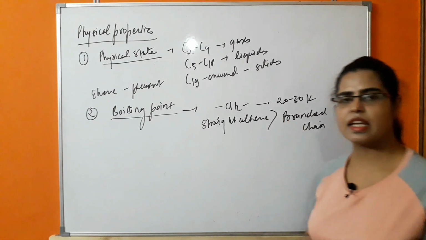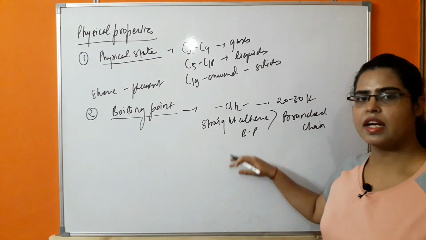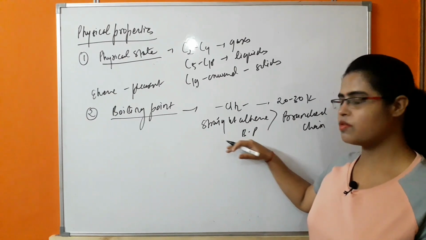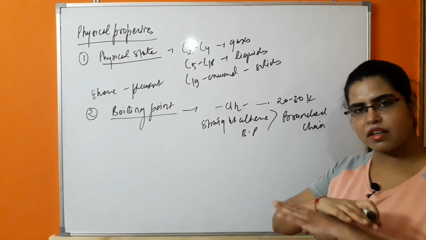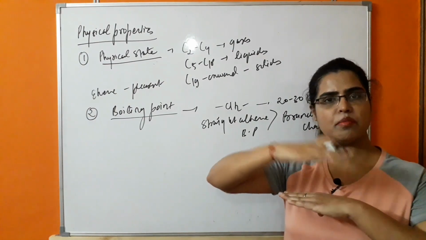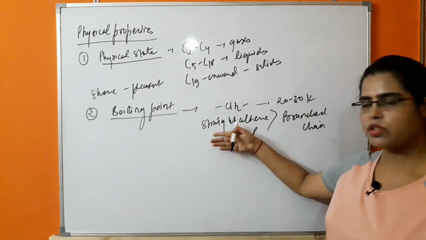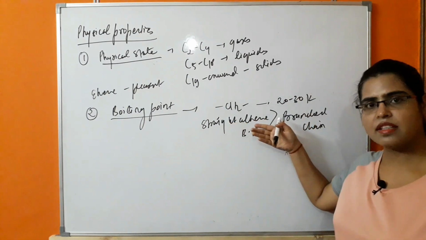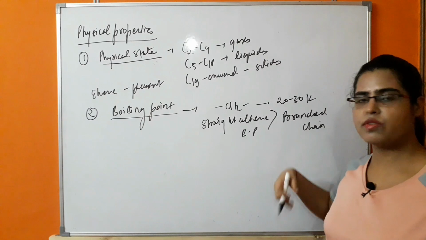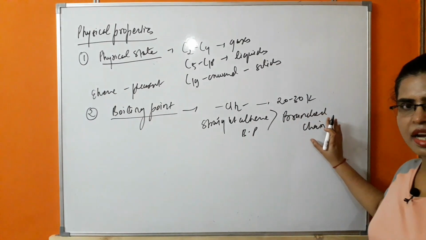Why do straight chain alkenes have a greater boiling point in comparison to branched chain alkenes? It is because of van der Waals forces of attraction. The greater the surface area, the greater the points of attachment within the molecule, due to which the van der Waals forces are greater. Because of that, straight chain alkenes, having greater surface area, have a higher boiling point in comparison to branched chain alkenes.